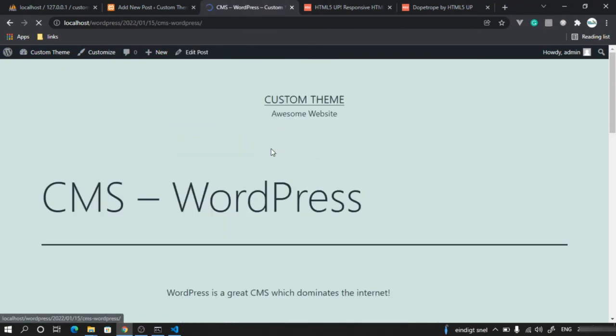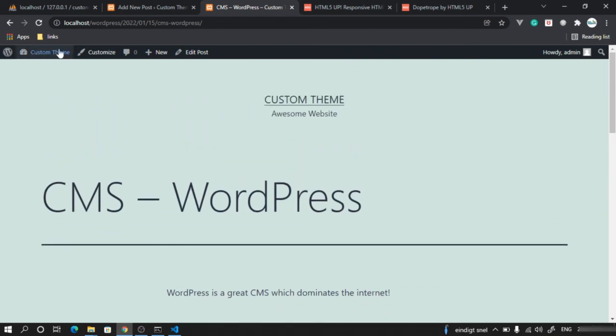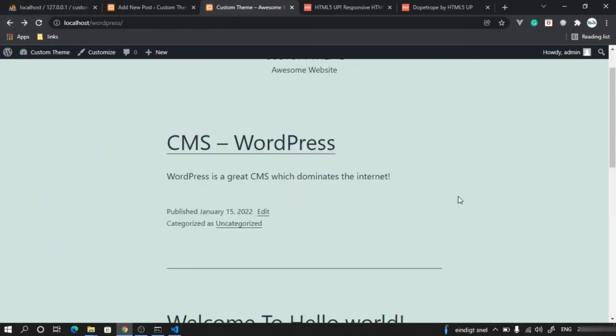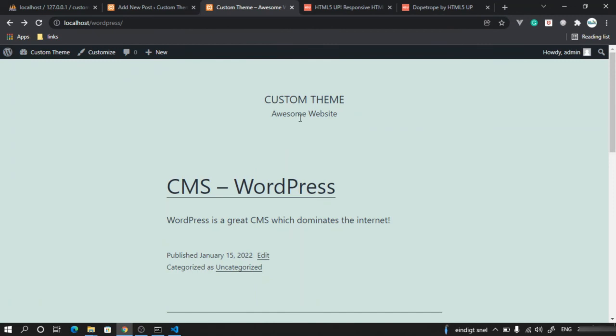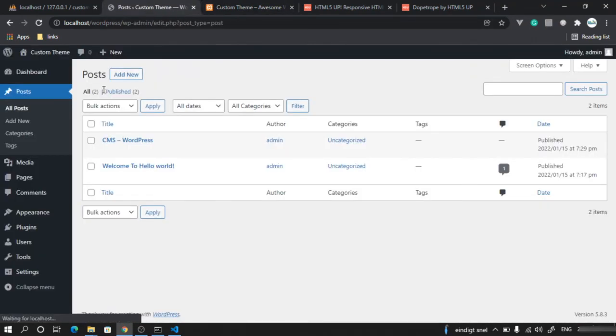If I click on this, it will take me to the detail page of the post. So this is what you can do, and you can do much more with a content management system like WordPress. In the next video, we are going to continue and see the details about these menu items. So thank you. Let's continue in the next video.